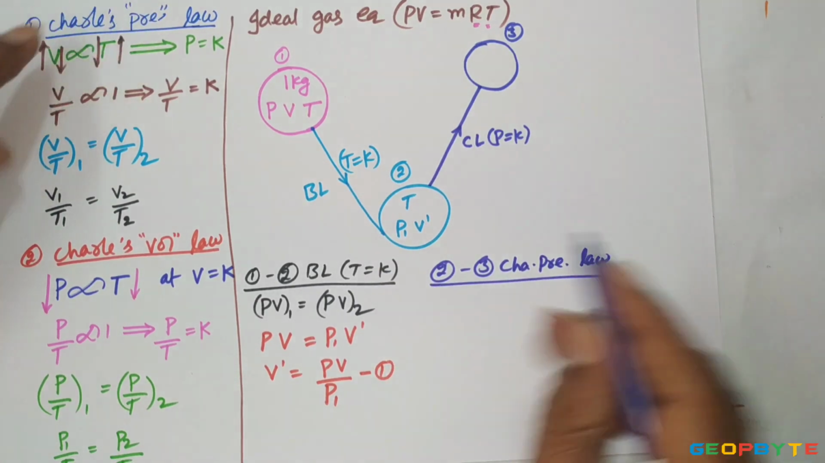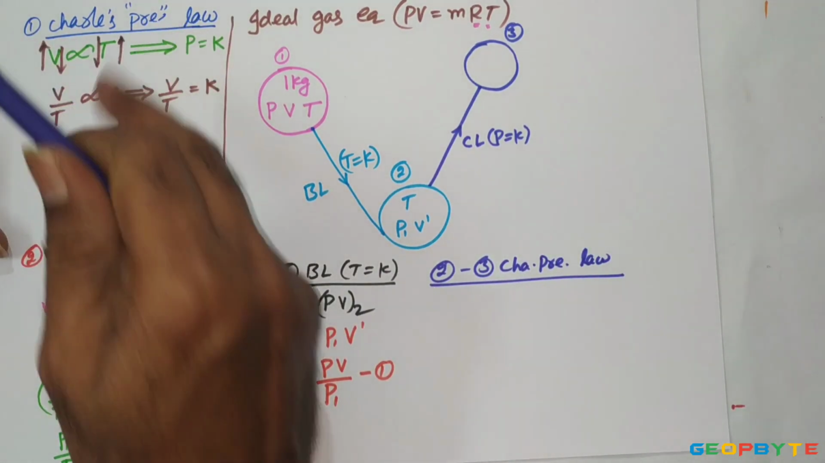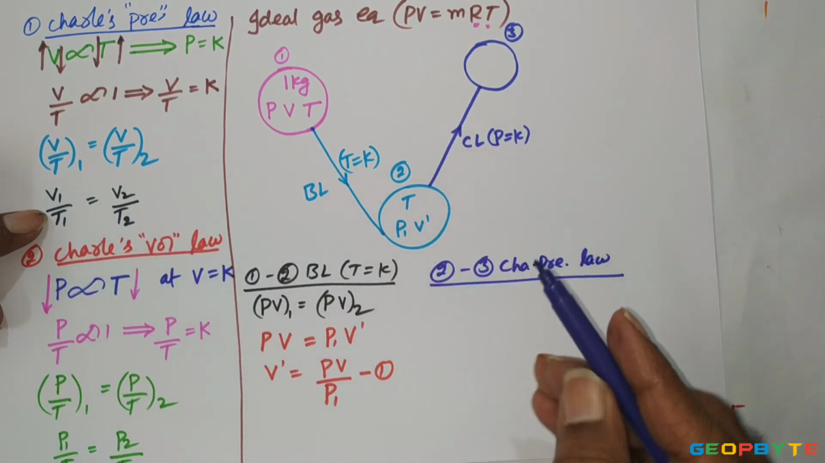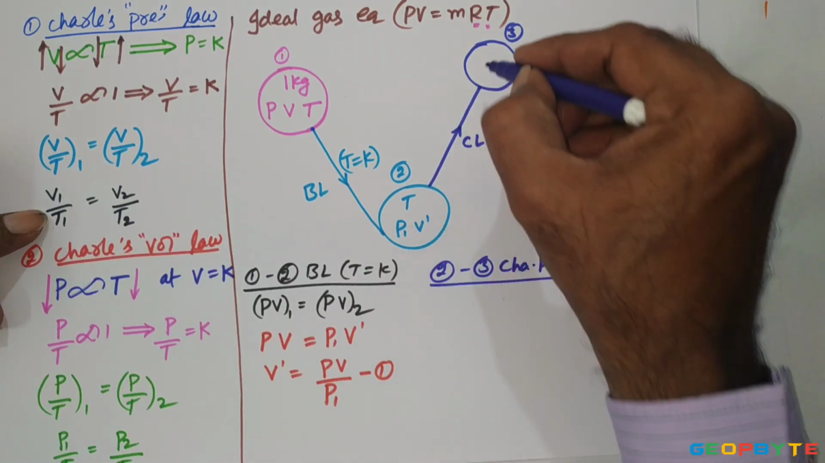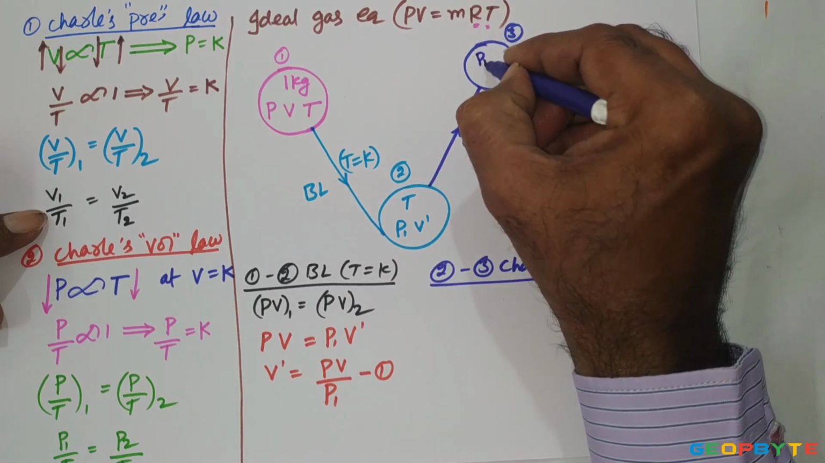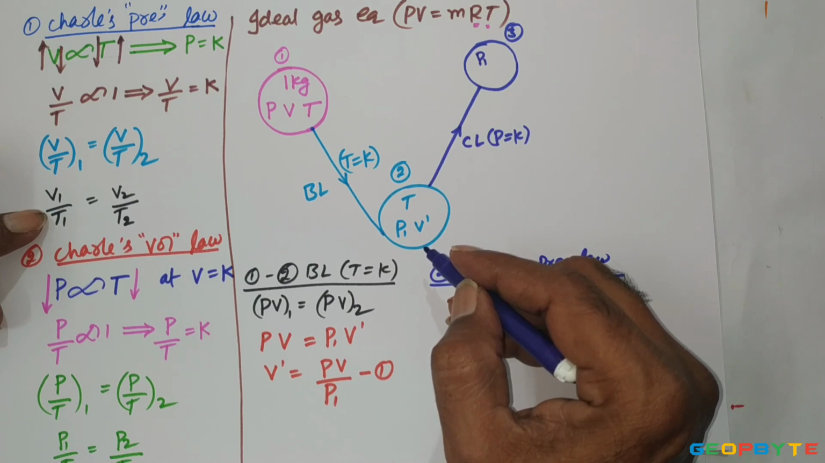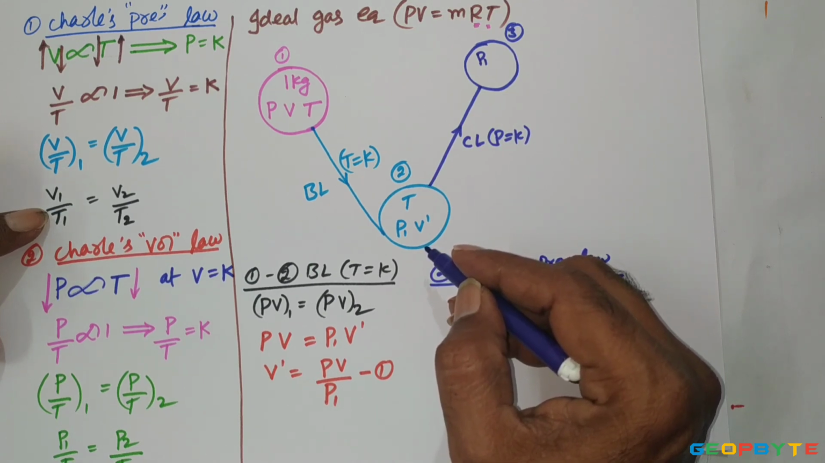Charles' law states that volume by temperature remains constant at constant pressure. That means pressure remains constant. Pressure at state 2 is equal to pressure at state 3. But temperature and volume are changing.